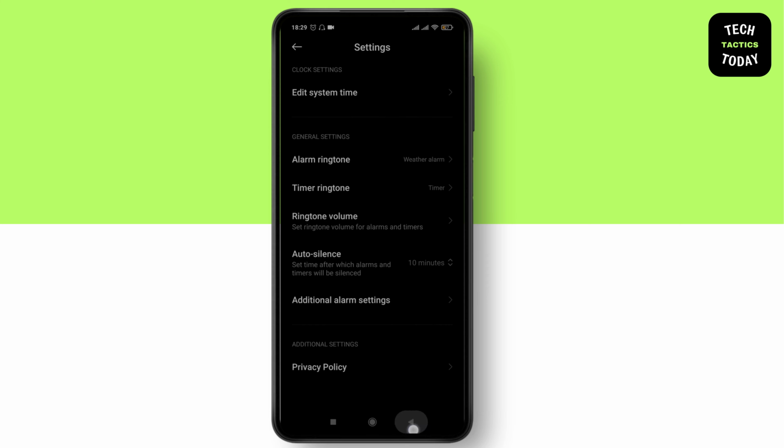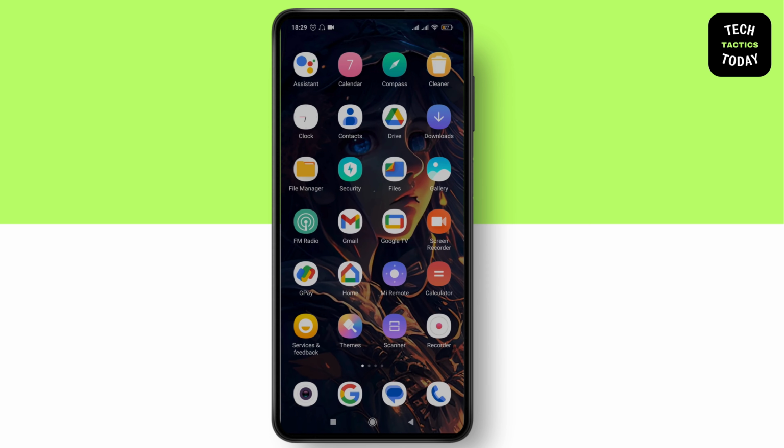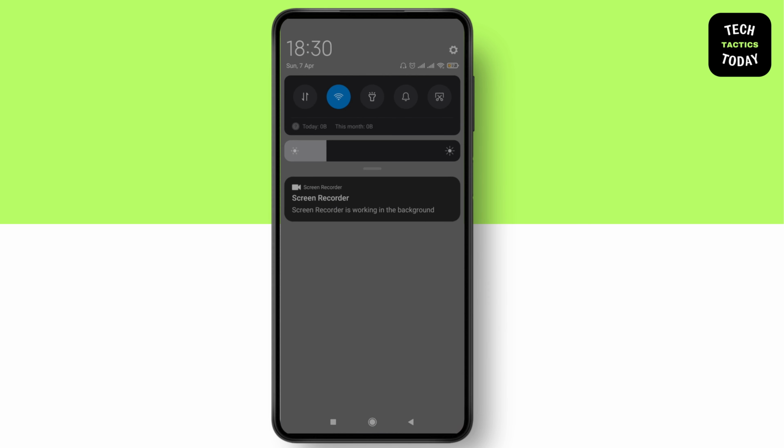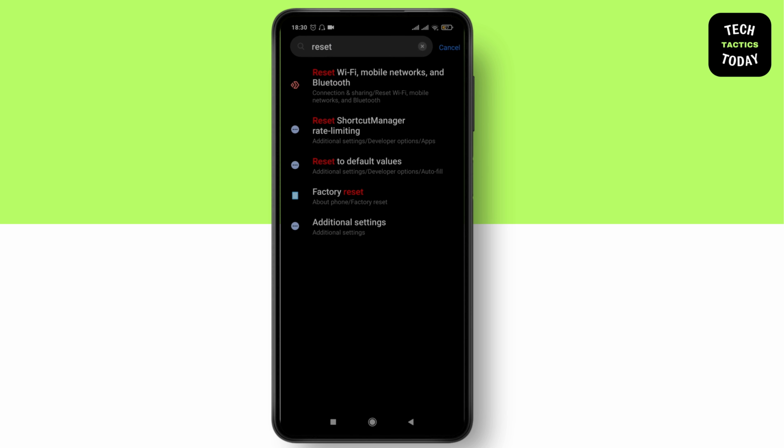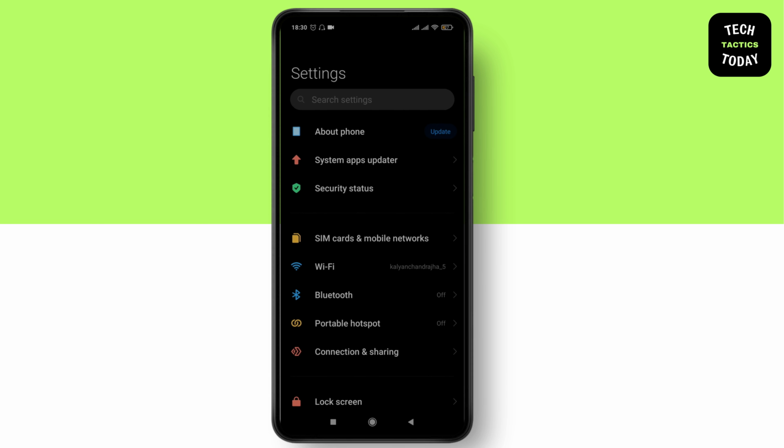So the next step what you can do is scroll down the notification panel. Here tap on settings. After that, search for reset and reset all settings. This will help you to reset your alarm phone.